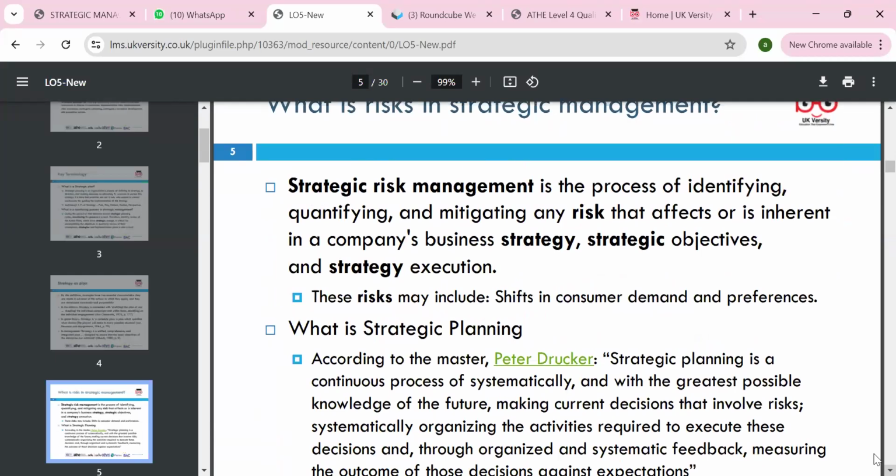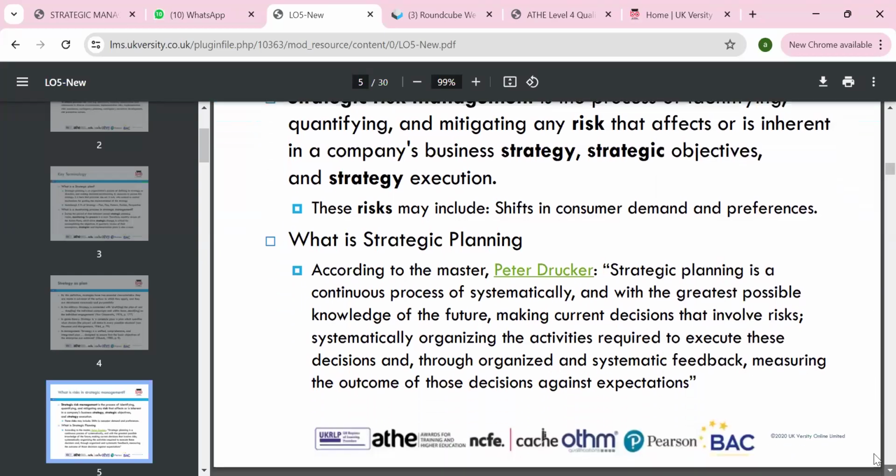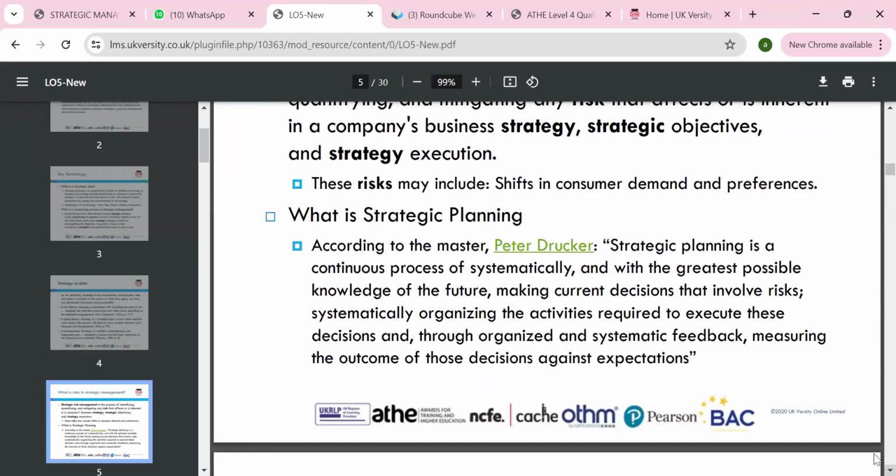What is risk? We discussed that risk means the probability or chance of happening. So, like risk of rain, financial risk, economic risk, operational risk, and we need to make the strategy to minimize these. Of course, we can't 100% eliminate the risk, but we can plan and reduce it. Shifts in consumer demand and preferences can be a risk, so we can enter into a different market. We can use a diversification strategy.